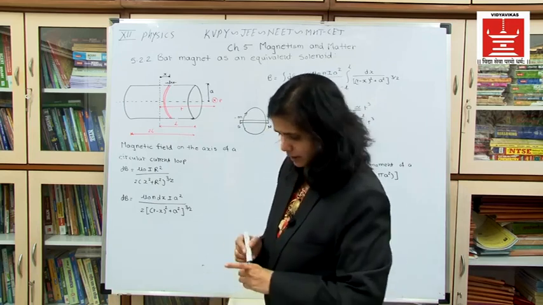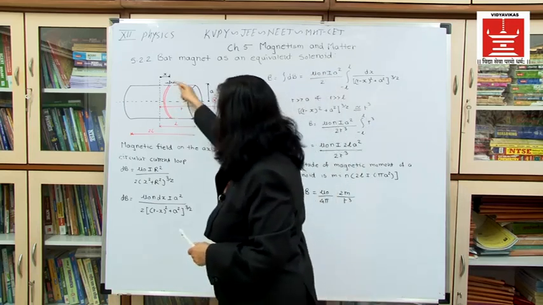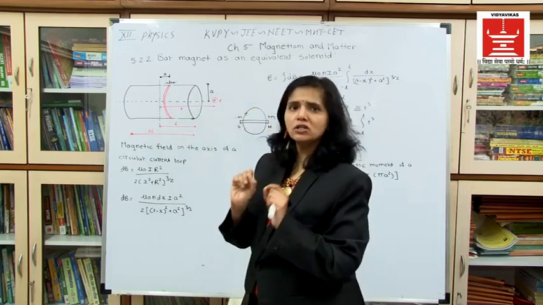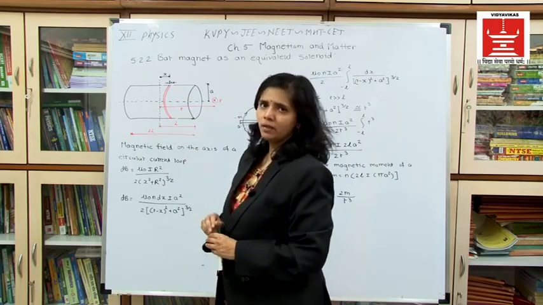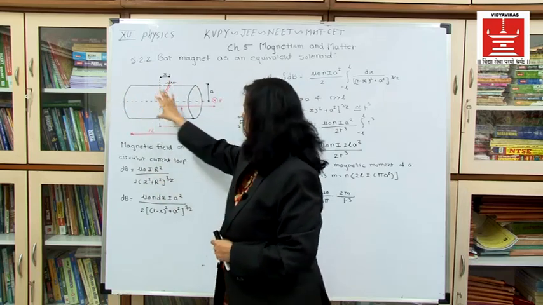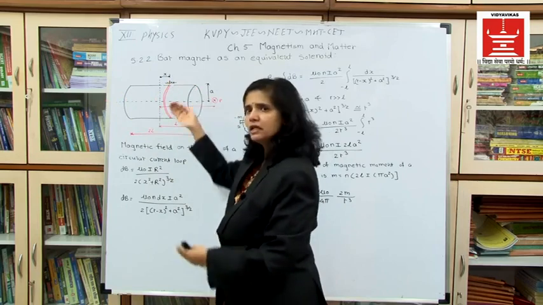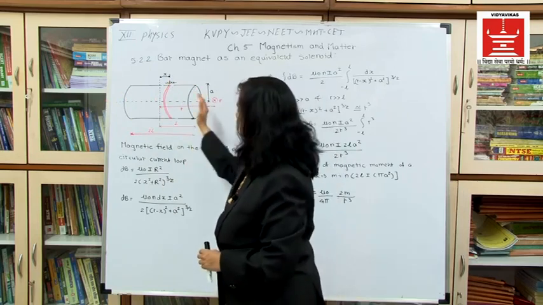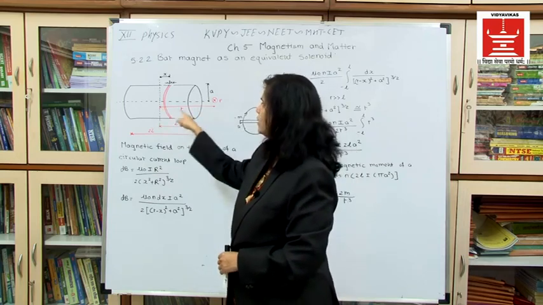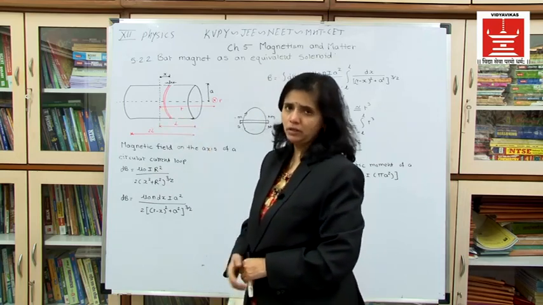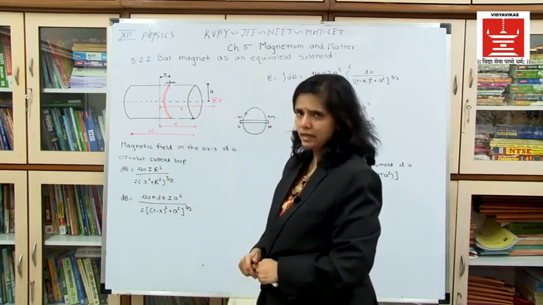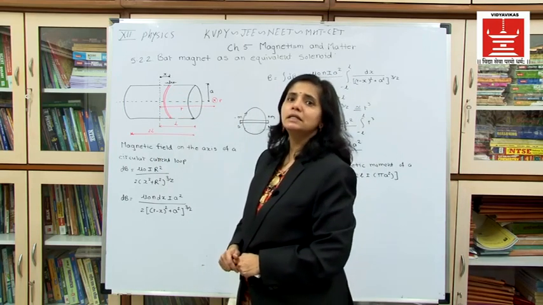Now what I want here: consider this a circular current carrying loop and calculate the magnetic field at a point because of a small element dx. There are n number of elements which we can consider. This solenoid is divided into small dx, and if we integrate it, then we can have the total magnetic field throughout the length of the solenoid. Okay, so first we will consider the magnetic field because of the small element dx. We will be considering it as dB.